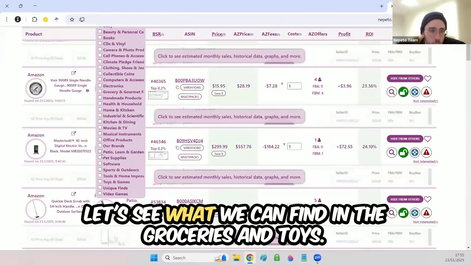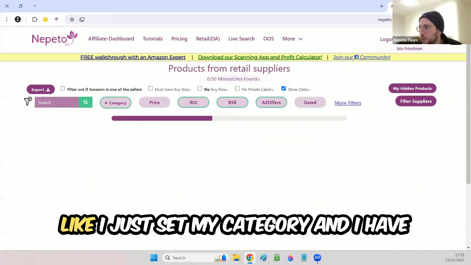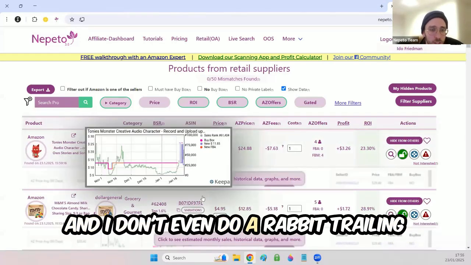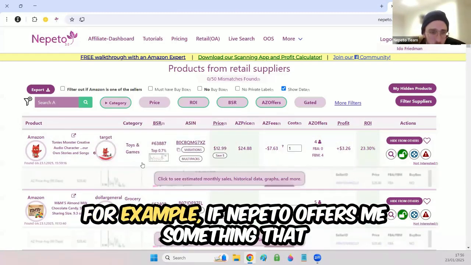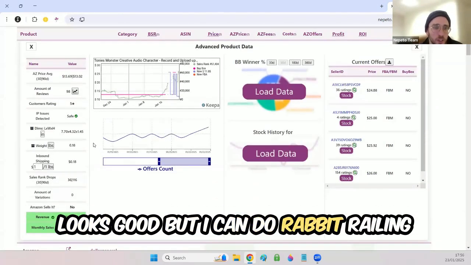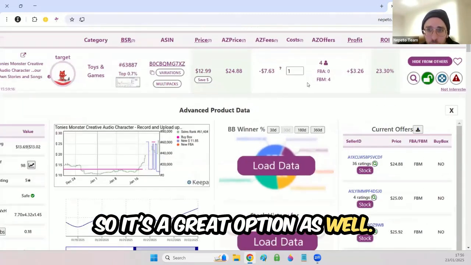Let's see what we can find in the groceries and toys. Let's see how fast it goes. I just set my category and I have my results, and now I can start digging in. And I don't even do rabbit trailing yet. I only see what Nepeto offers. For example, if Nepeto offers me something that looks good, I can do rabbit trailing on the listing and find something even better, so it's a great option as well.